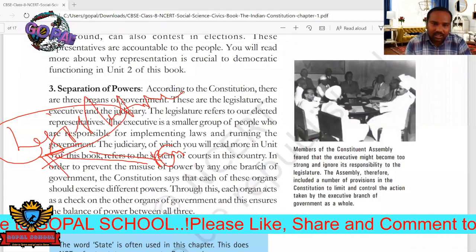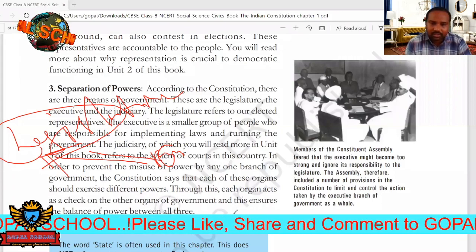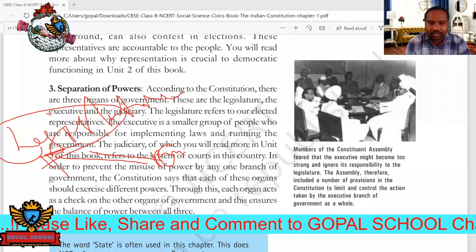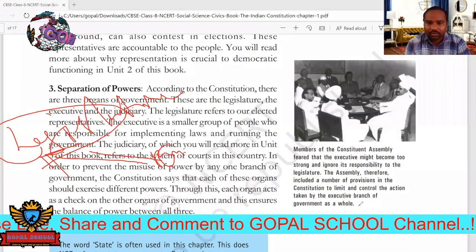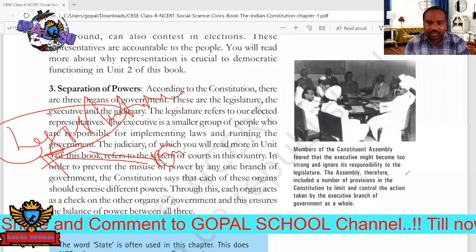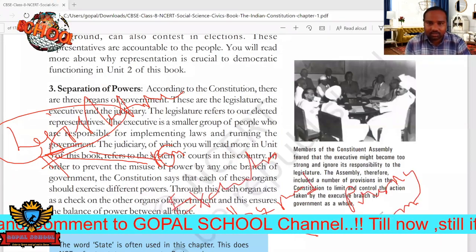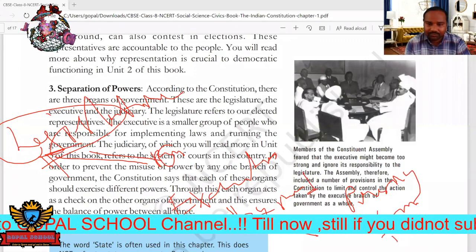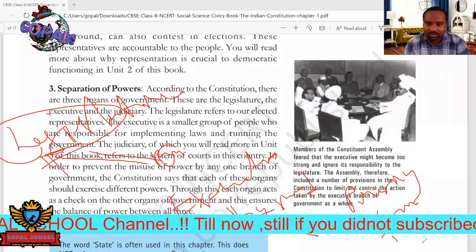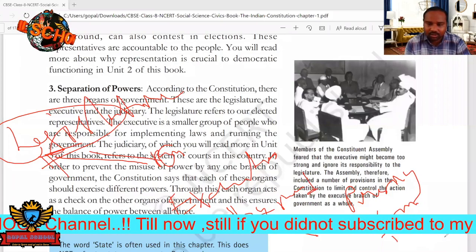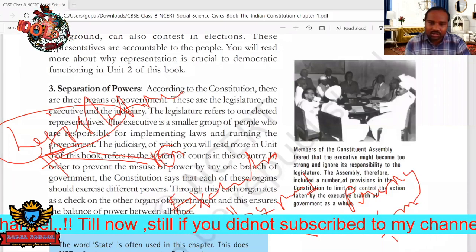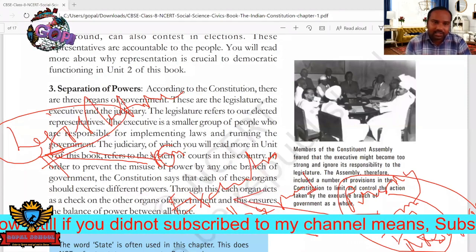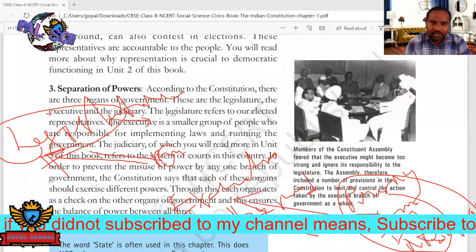Executive persons means these are also the representatives, but they are not elected by people directly. They are indirectly elected. Example, the president, governors at the state level. Next, even at the district level we have the IAS collectors. Next, at the mandal level we have the MROs, and at the village level we can see the VROs. So this is called the executive members for the country, and legislature is nothing but at the country level.